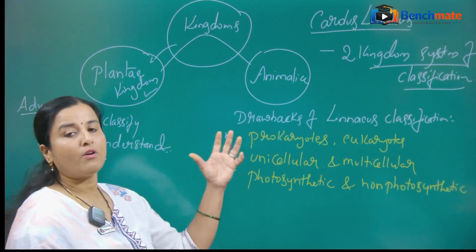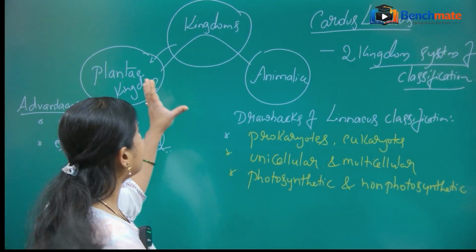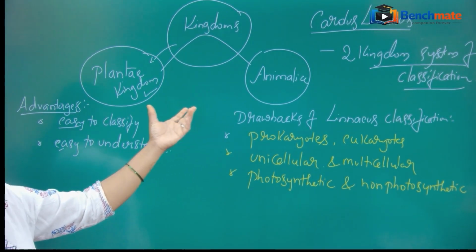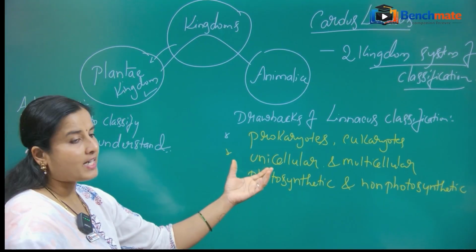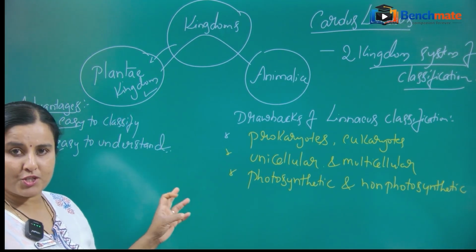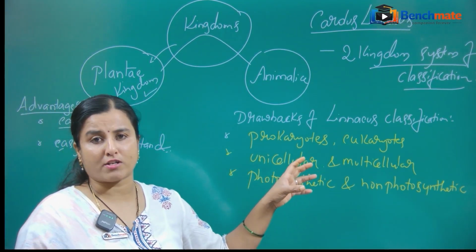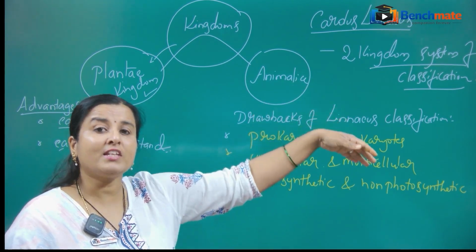So what are the drawbacks of this two kingdom system? Here Linnaeus has kept the prokaryotes within the eukaryotes.